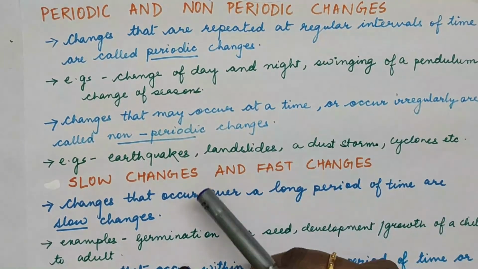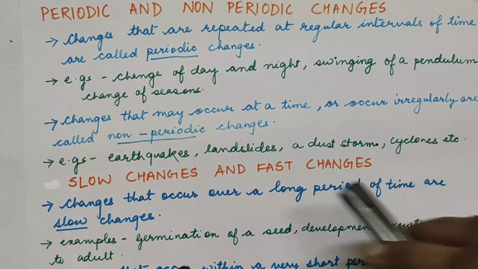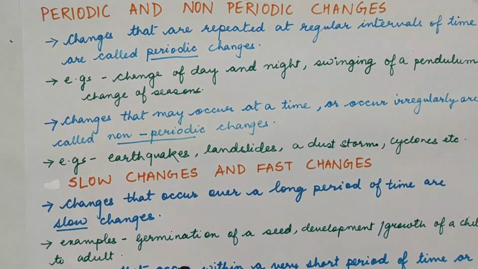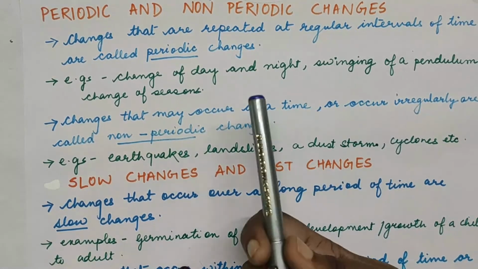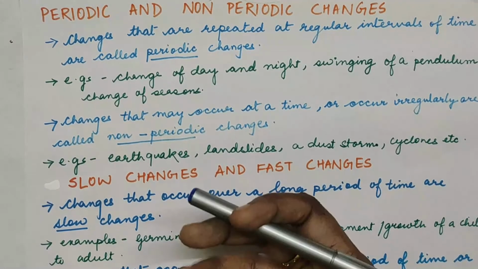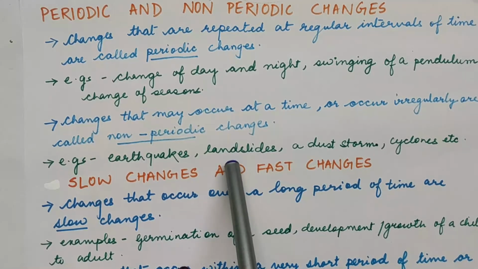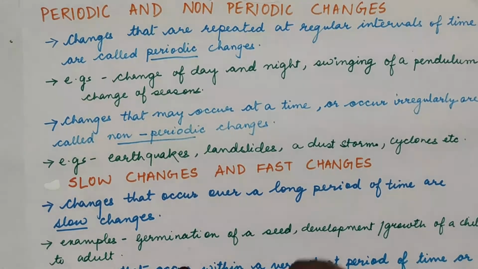Then the opposite of the periodic change is the non-periodic change, a change which is occurring anytime, which is irregular, or the change that may occur at any time or irregularly are called the non-periodic changes. Like an earthquake, we never know when the next earthquake is going to happen.